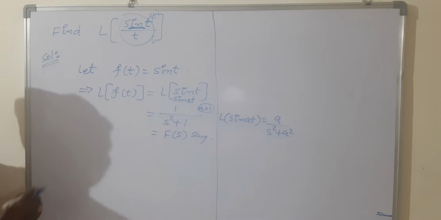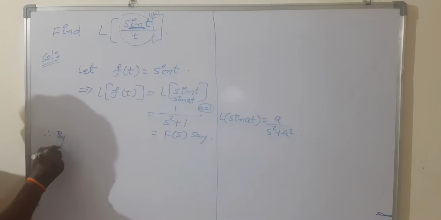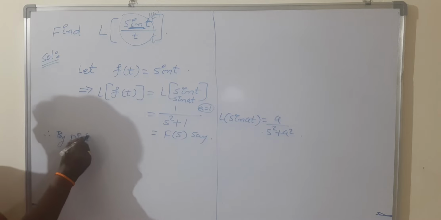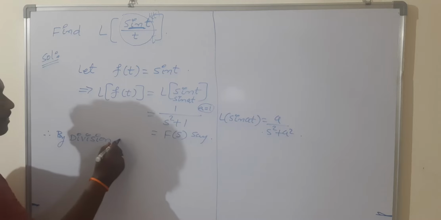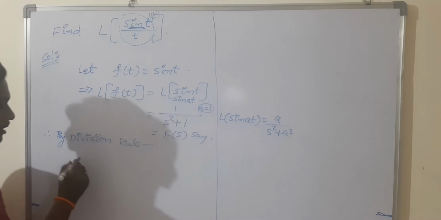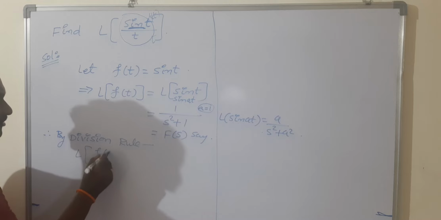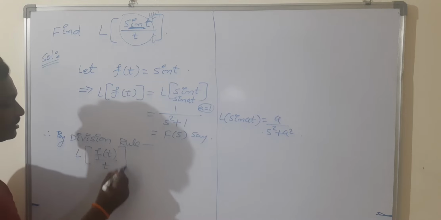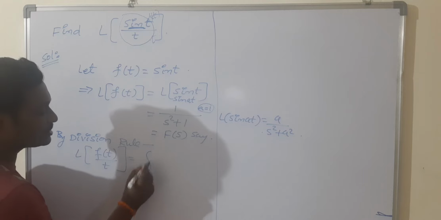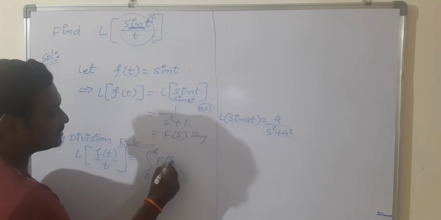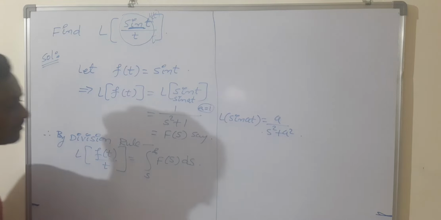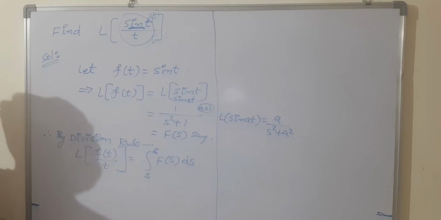Now write the division rule. Therefore, by the division rule, we have L of f of t by t is equal to the integral from s to infinity of f of s into ds. This is the formula for L of f of t by t.